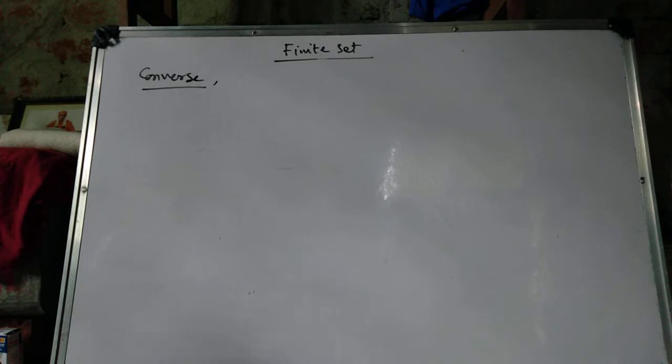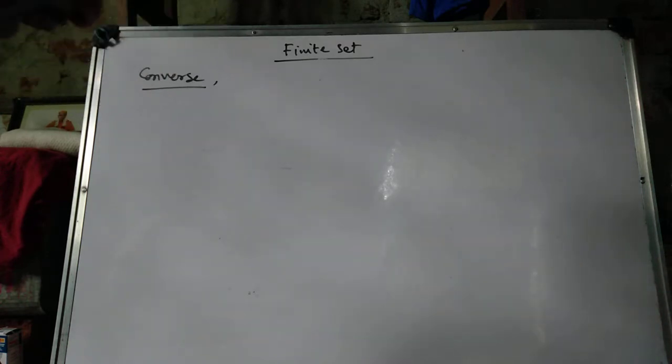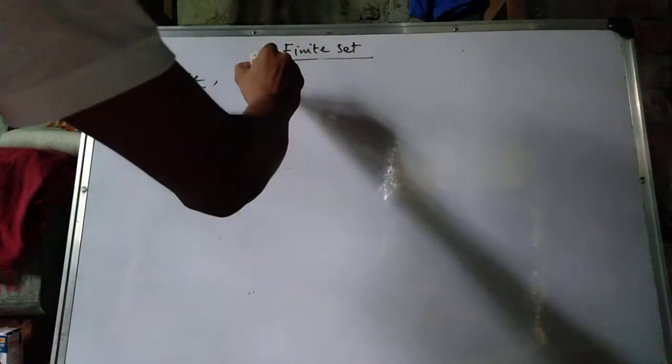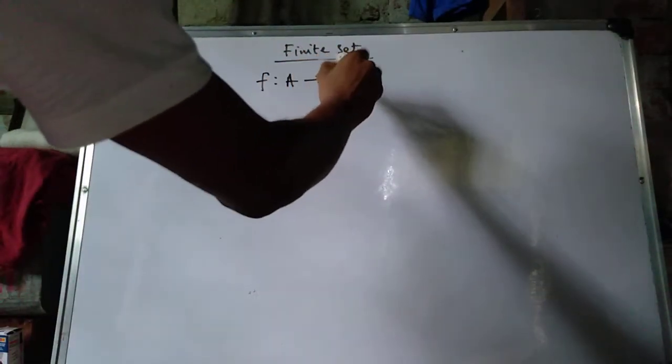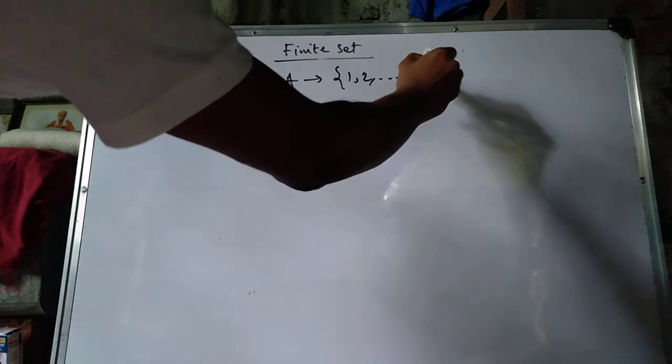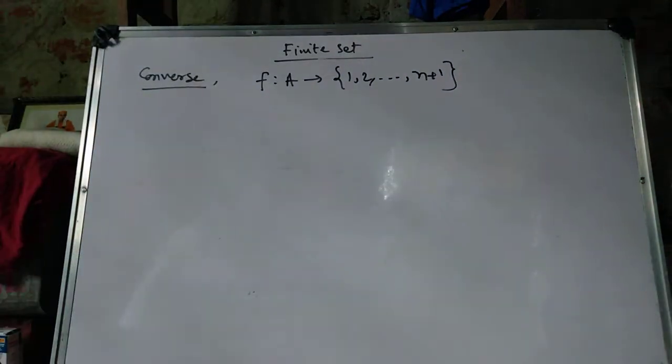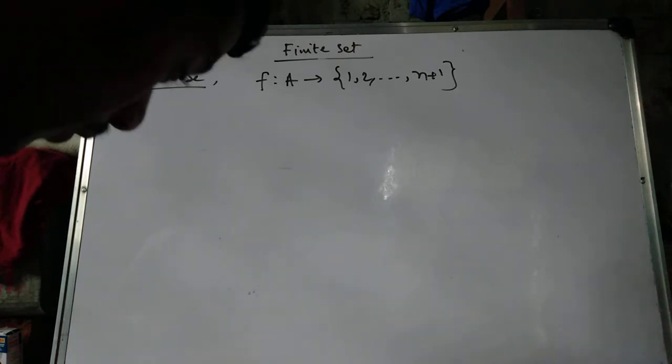The converse is very simple, but we do it. The converse is that we just assume that if f from A to 1, 2, ..., n plus 1 is bijective, then what do we do?